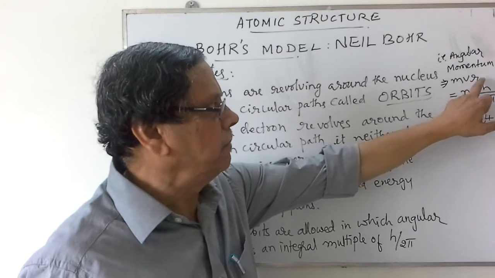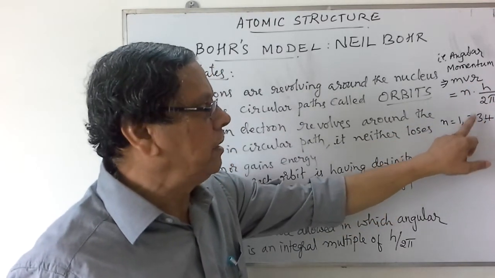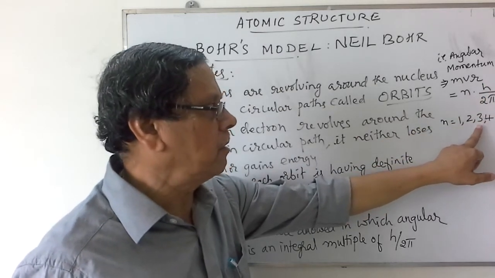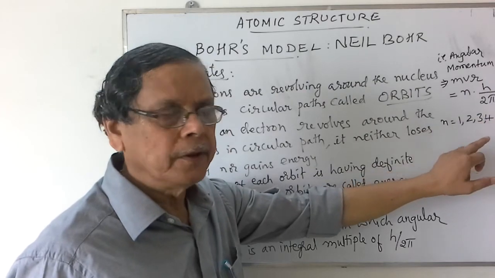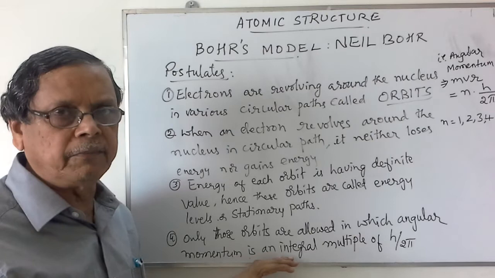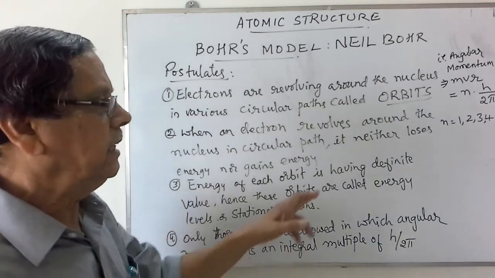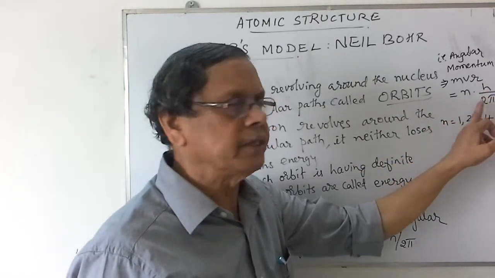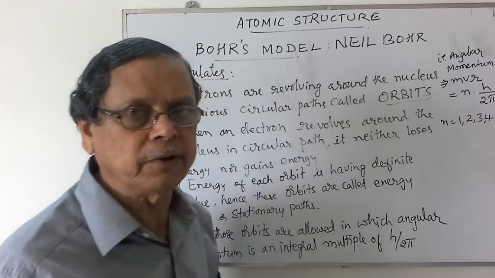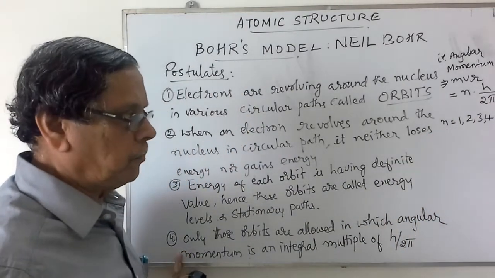When we consider n equal to 1, angular momentum mvr is equal to h over 2 pi in the first orbit. In the second orbit, it is 2h over 2 pi or h by pi. Similarly, in the third orbit, it is 3h over 2 pi. So the angular momentum of the electron in a particular orbit is an integral multiple of h over 2 pi, which is a constant value. h is called Planck's constant and pi is 22/7 or 3.14. That is about the fourth postulate.